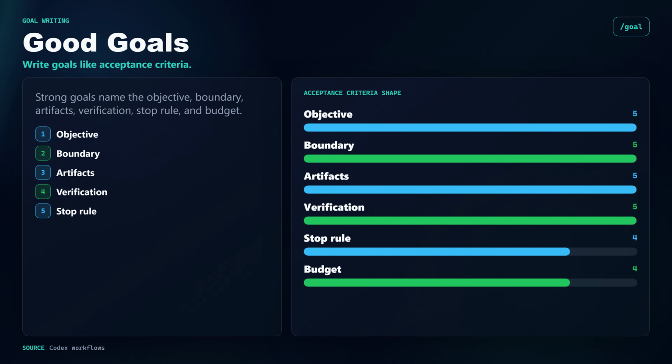This feature will only be as useful as the goals you give it. A good goal sounds like acceptance criteria. "Migrate this app from Pydantic version 1 to version 2, update tests, and leave a migration report." Another good one is "find and fix the flaky checkout test, prove it with repeated runs, and document the root cause." The pattern is objective, boundary, required artifacts, verification commands, stop rule, and budget expectation.